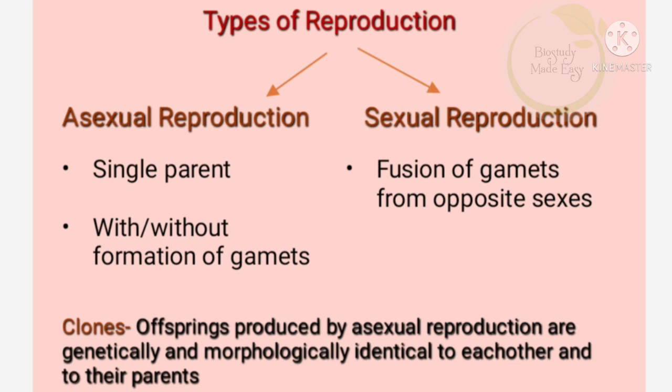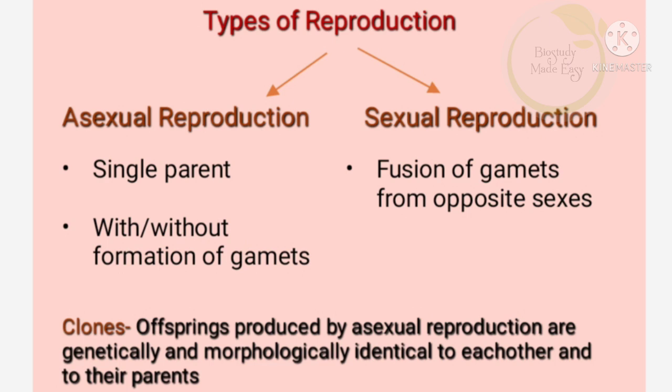So, asexual reproduction is uniparental, sexual reproduction is biparental. Another difference is that asexual reproduction takes place in lower organisms, whereas sexual reproduction is adopted by higher organisms like higher plants and animals.